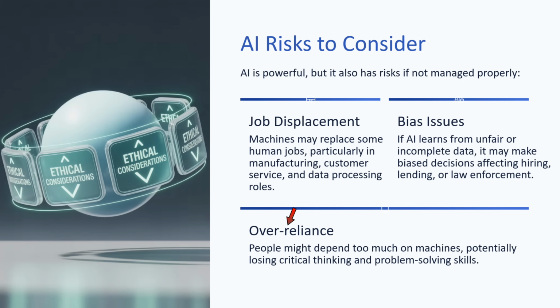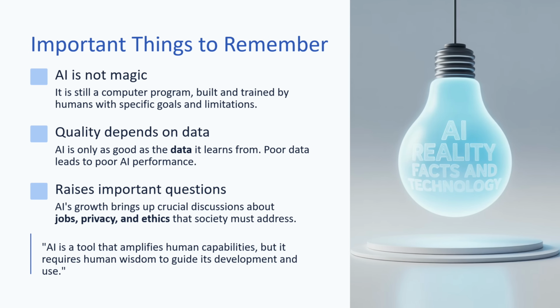Third point is over reliance. People might depend too much on machines, potentially losing critical thinking and problem solving skills. Important things to remember. First point is AI is not magic. It is still a computer program built and trained by humans with specific goals and limitations.